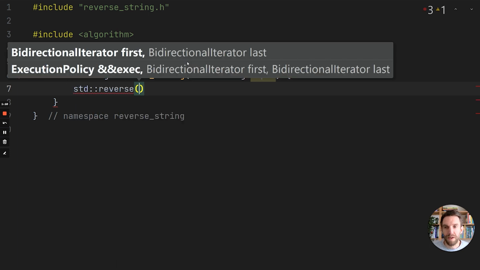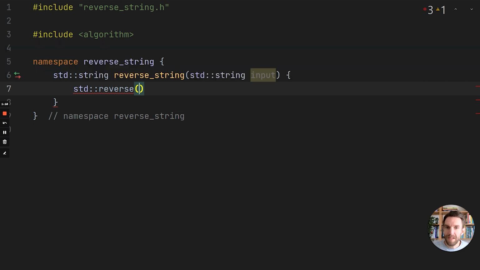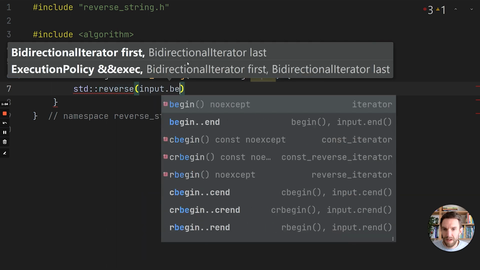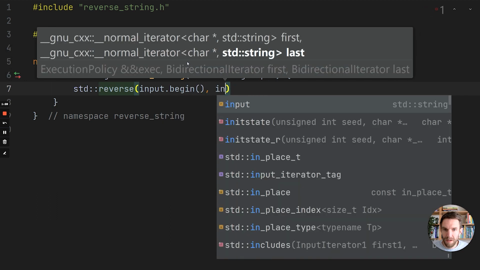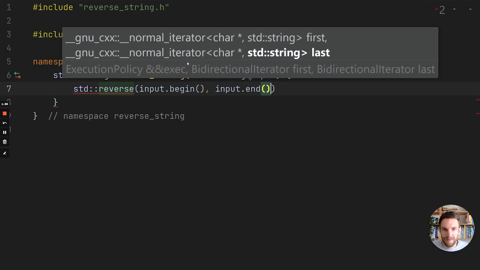And the reverse function takes in a bidirectional iterator, first and the last. So this means that you should start at one end, that's the first argument, and the other end is the second argument. And a string has a property begin, which is an iterator, and a property that's called end.